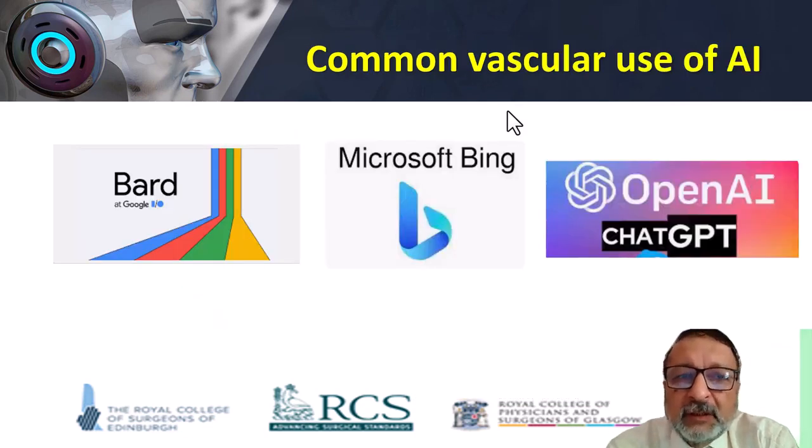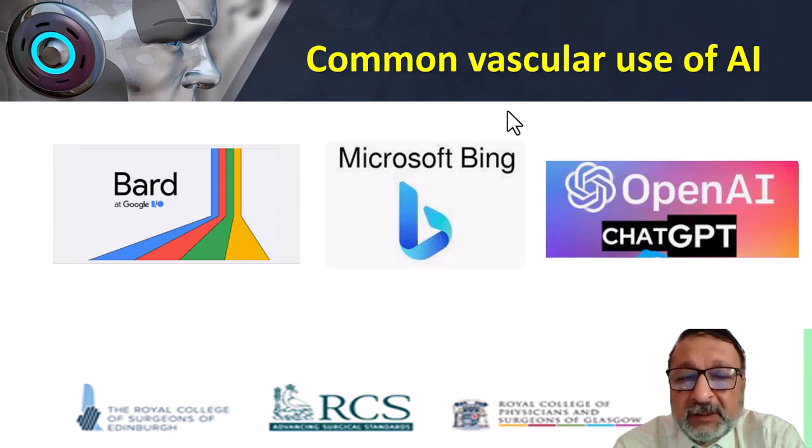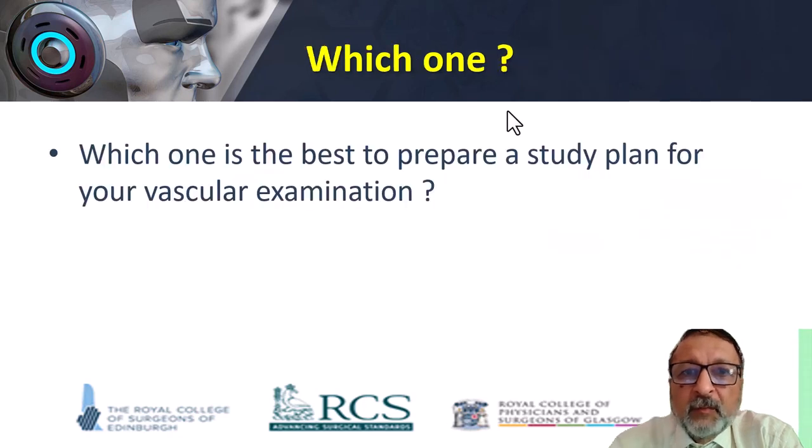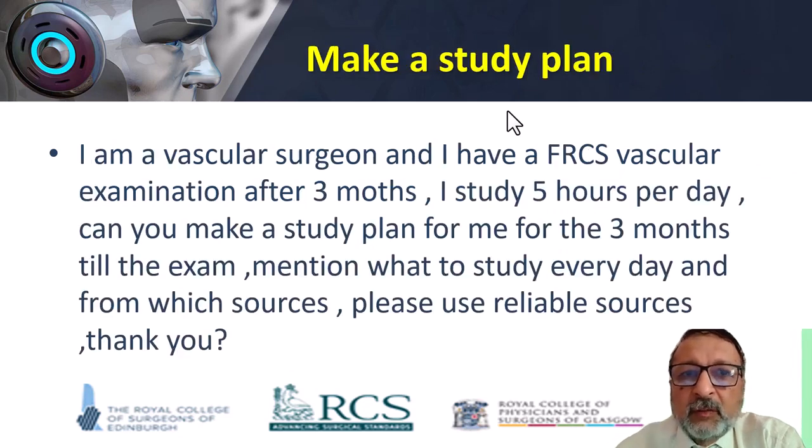As I have mentioned, there are three dominating free artificial intelligence programs: Bard by Google, Bing by Microsoft, and ChatGPT by OpenAI. So my question is, which one of them is the best to prepare a study plan for you to study on? We will see from the replies to this question.